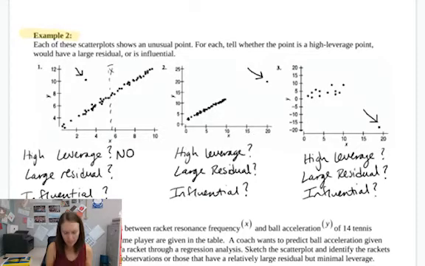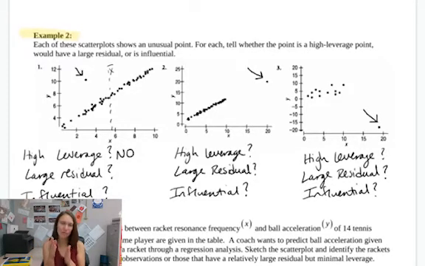So it's not going to be a point with any leverage or high leverage. Because it doesn't really have that leverage and it's not towards the end of our data, it's not really going to be twisting our line. It's kind of like, imagine a seesaw. If you sit on the ends of your teeter-totter or seesaw, you're going to influence that seesaw. But if you sit towards the middle, it doesn't really move as much. And that's kind of what's happening here.